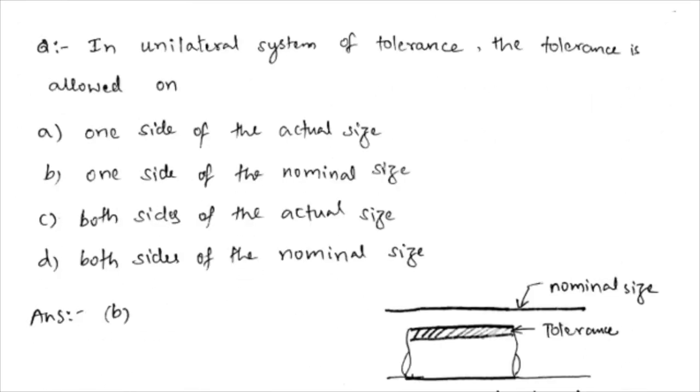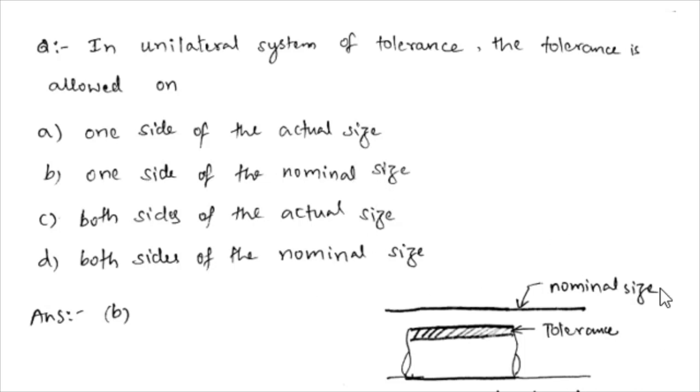And when we see the next question, in the unilateral system of tolerance, the tolerance is allowed on option A, one side of the actual size, option B, one side of the nominal size, option C, both sides of the actual size, option D, both sides of the nominal size. And here the answer is option B, one side of the nominal size.